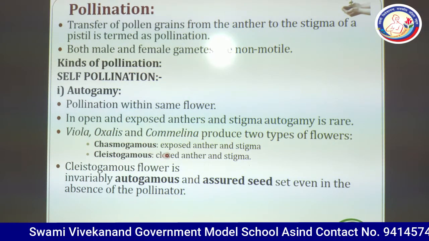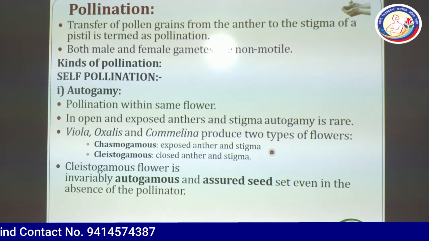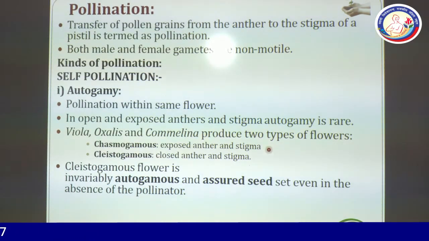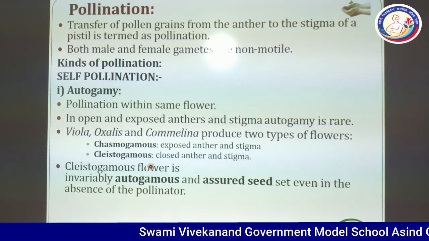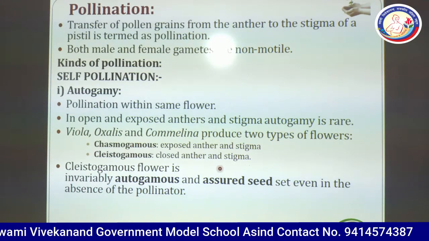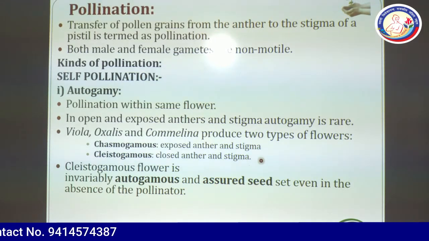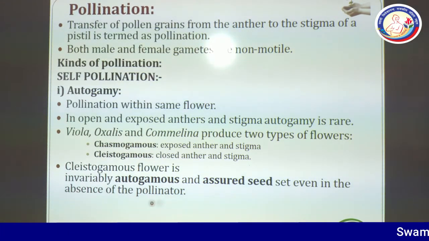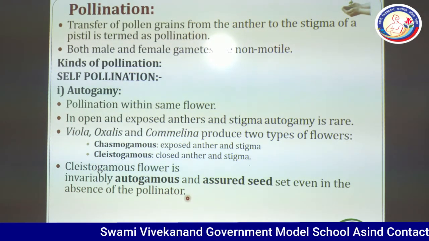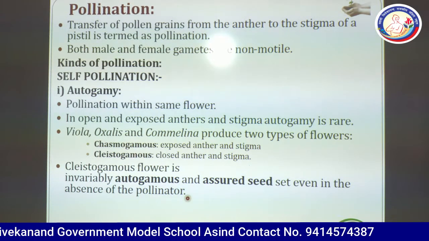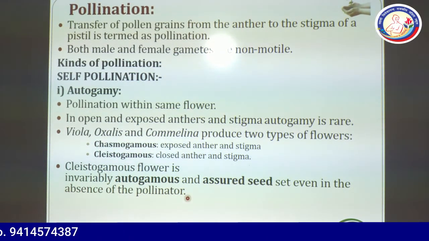Chasmogamous flowers mean exposed anther and stigma. Both the anther and stigma are open and they may show cross-pollination also. While in cleistogamous flowers, anther and stigma are closed and it always shows self-pollination. Cleistogamous flower is invariably autogamous and assures seed set even in the absence of pollinator. It means it does not require any pollinating agents.